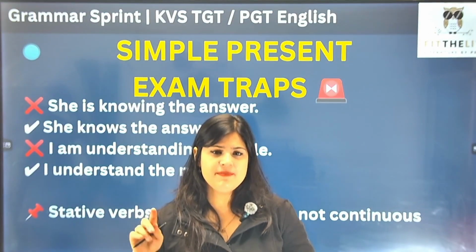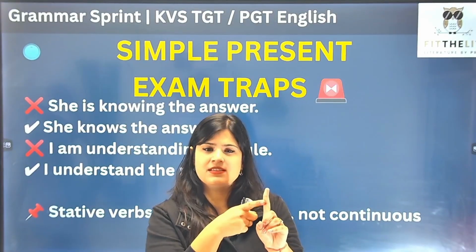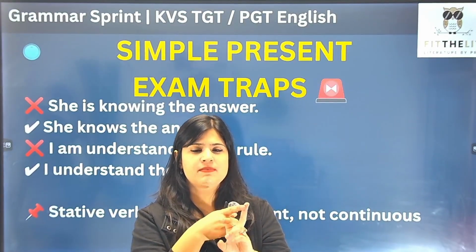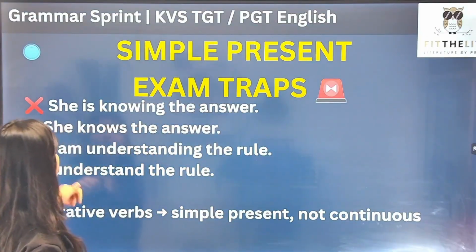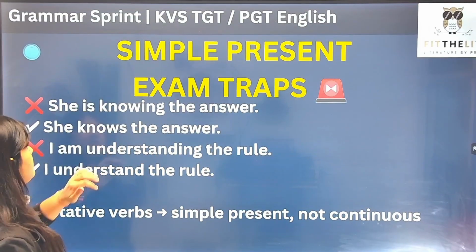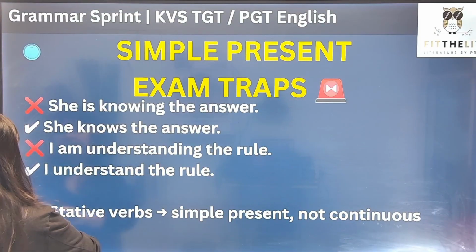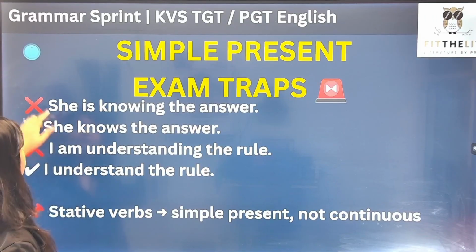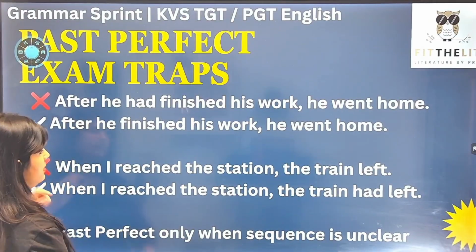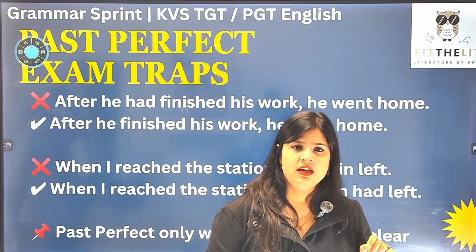कौन से हमने 4 tenses करे हैं? Simple present tense, simple past tense, past perfect tense and present perfect tense, right? Look at the simple present tense. She is knowing the answer. Now, this particular statement, she is knowing the answer. Know is a stative verb.